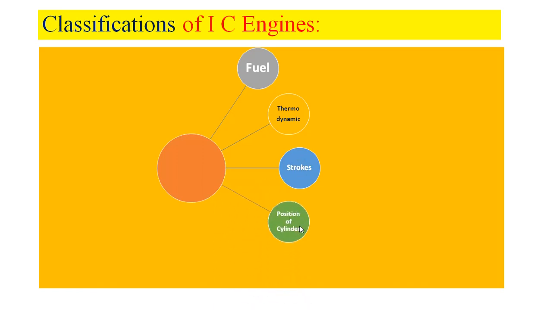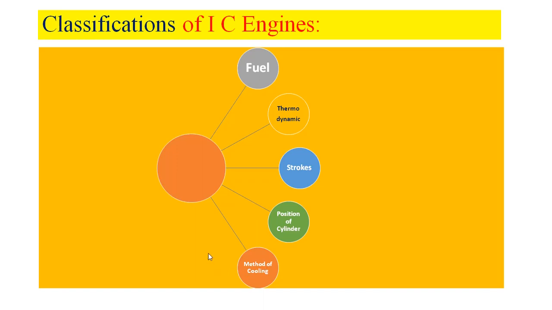Then based on the position of cylinder, IC engines can be classified, and based on the method of cooling, they may be classified. So many parameters we can use to classify IC engines, such as fuel used, thermodynamic principle, number of strokes required, position of cylinder, method of cooling, and ignition.